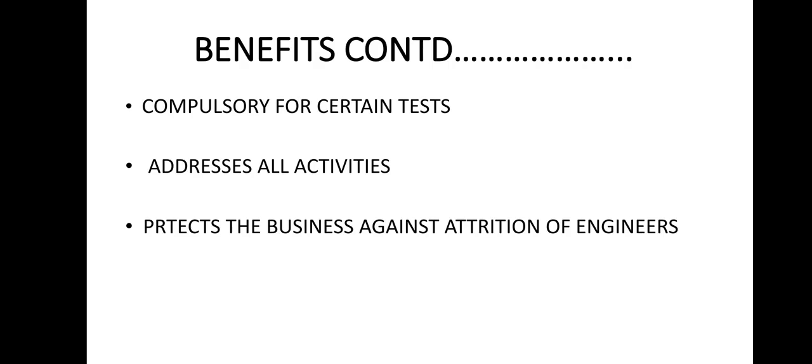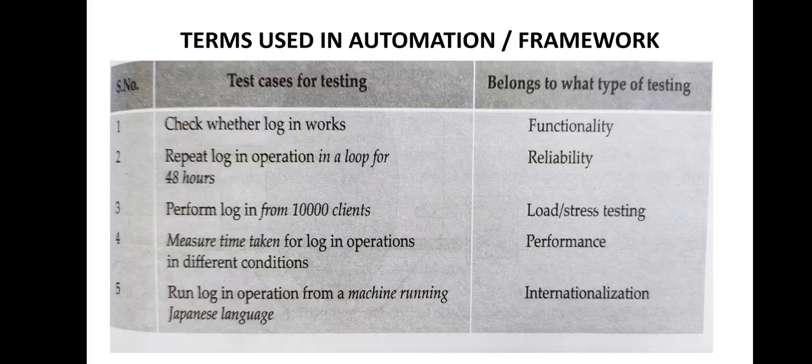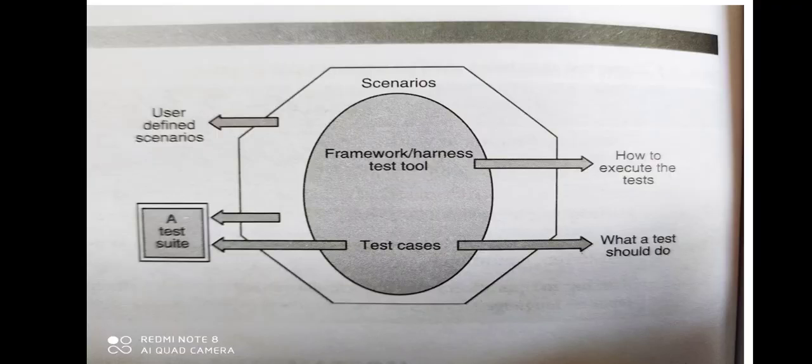Now we will discuss what terms are used in automation, or we can say what the basic framework for automation is. You can see the diagram of the framework here. You can see some proper components or terms: user defined scenarios, internal scenarios, framework, test cases, test suite, how to execute the tests, and what a test can do. So these are the basic terms used in the automation framework.